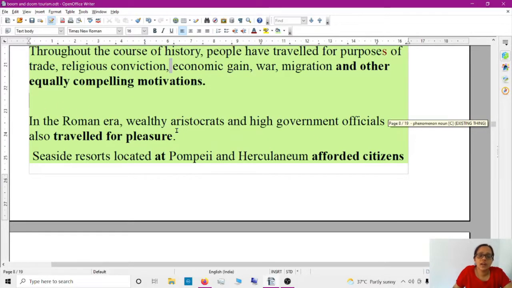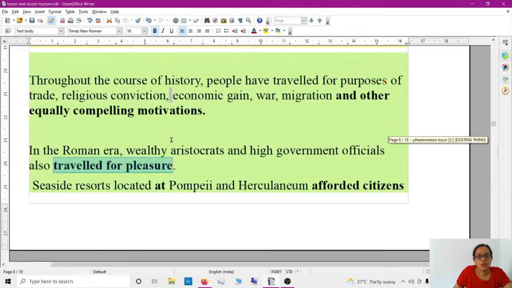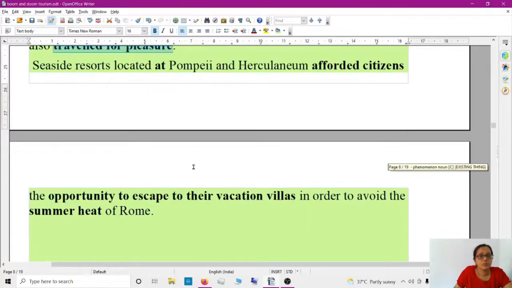In the Roman era, wealthy aristocrats and high government officials also traveled for pleasure. So these are the purposes. Seaside resorts afforded citizens the opportunity to escape to their vacation villas in order to avoid the summer heat.